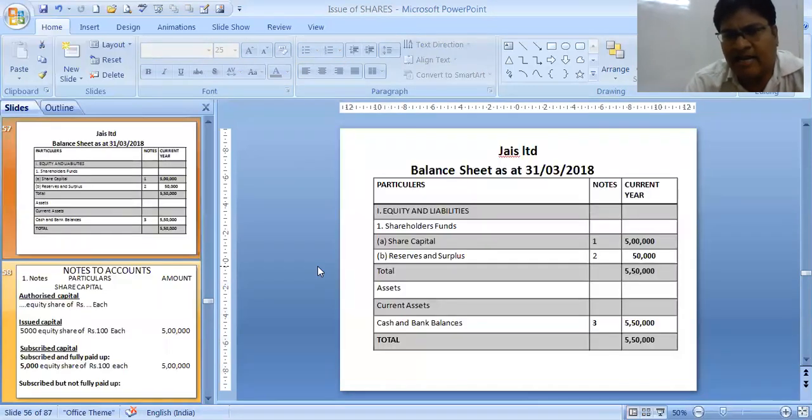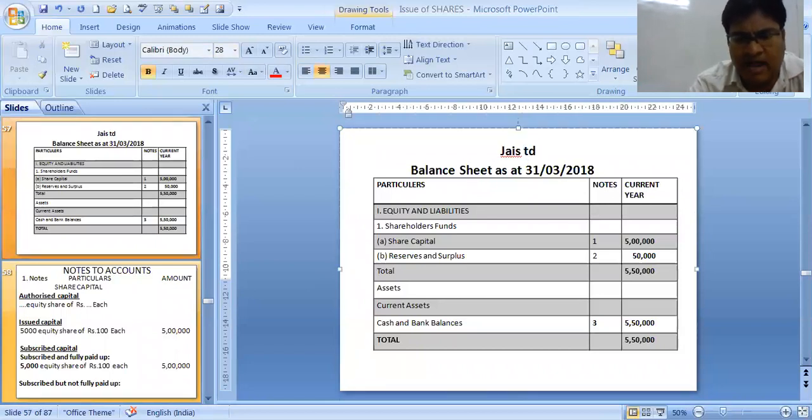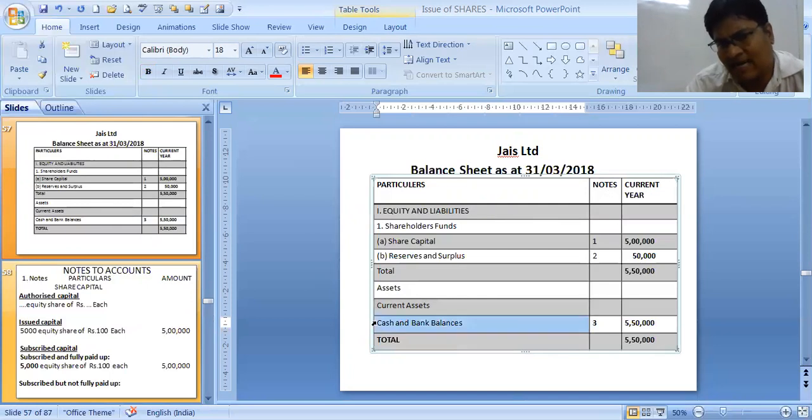Now we will prepare the balance sheet. See, this is JAS Limited's balance sheet as at 31st March 2018. Equity and liabilities is the first heading. Next heading is shareholders' funds. Next heading is share capital. We have already done this in the balance sheet chapter, Schedule 3 chapter. Next heading is reserves and surplus, and then total. Then assets, we don't have any fixed assets in this sum. We have current assets. After current assets, we have cash and bank balance.